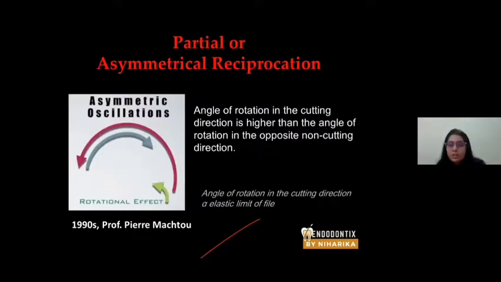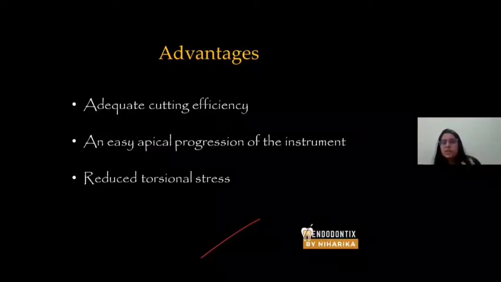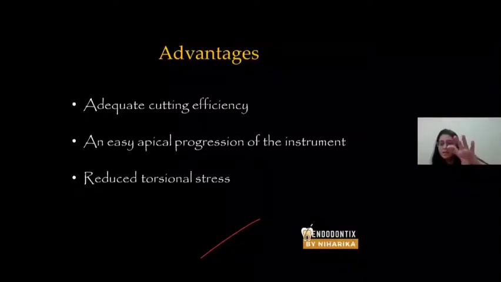Next is partial or asymmetric reciprocation. Partial or asymmetric reciprocation means the angle of rotation in the cutting direction is higher than the angle of rotation in the opposite non-cutting direction. Okay, advantages are adequate cutting efficiency and apical progression of the instrument automatically inside the canal. You don't have to apply force or push the file inside the canal. It reduces the amount of torsional stress produced on the file because the file is engaging dentine, then disengaging dentine.